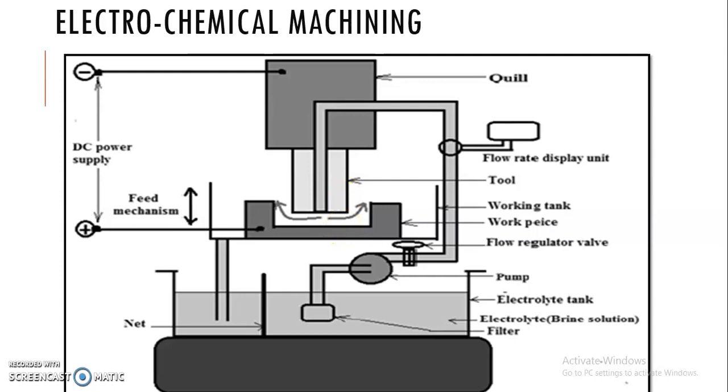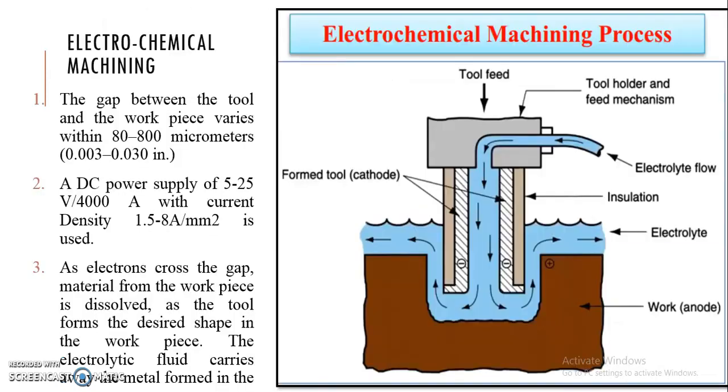So this is electrochemical machining, where the gap between the tool and the workpiece is around 80 to 800 micrometers, and the power supply we are giving is around 5 to 25 volts, with current density ranging from 1.5 to 8 amperes.